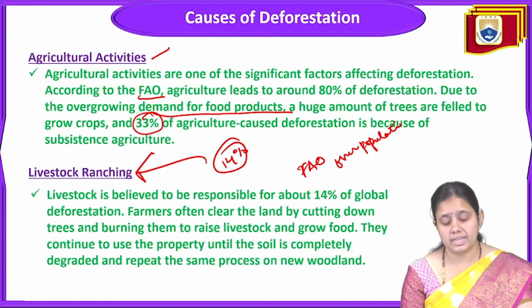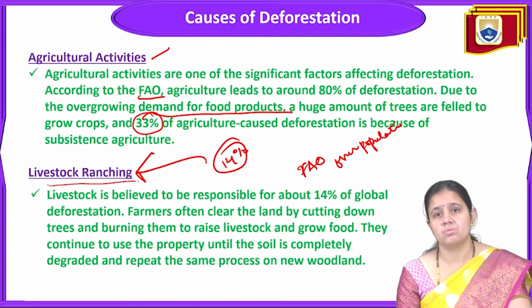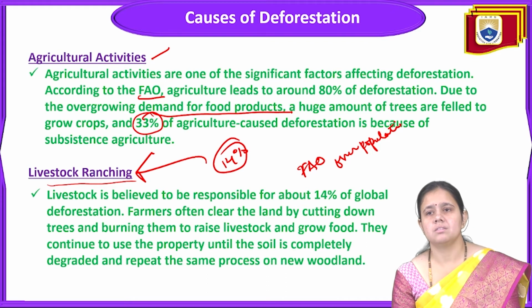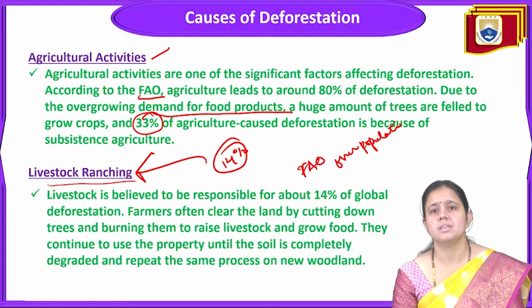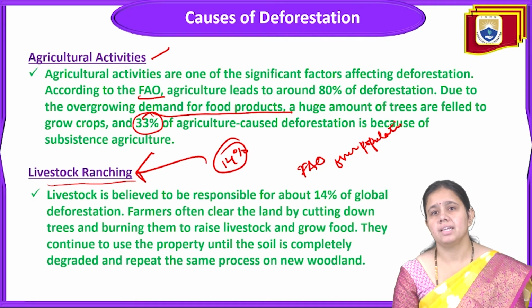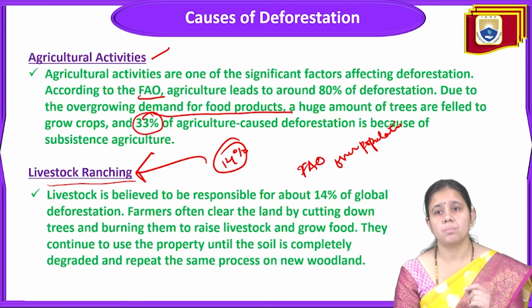So livestock ranching is a very big and very serious issue for deforestation. Because what will happen is, a farmer will clear the land by cutting down trees and burning them to raise livestock and grow food, and then continue to use the property until the soil is completely degraded.